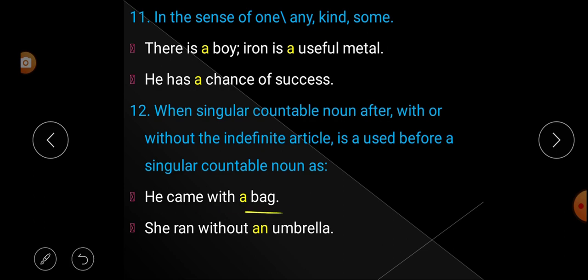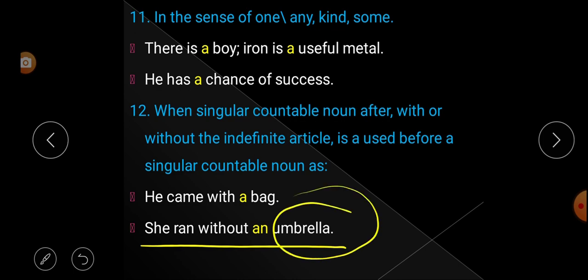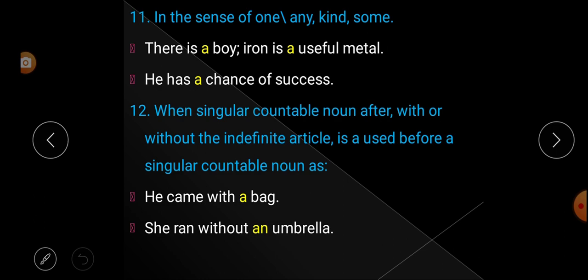Here bag is a singular countable noun, and the article is used after with. Second, she ran without an umbrella. Here umbrella is a singular countable noun and the indefinite article is used after without. Understood? So what is rule number 12? When a singular countable noun comes after with or without, the indefinite article is used before it.